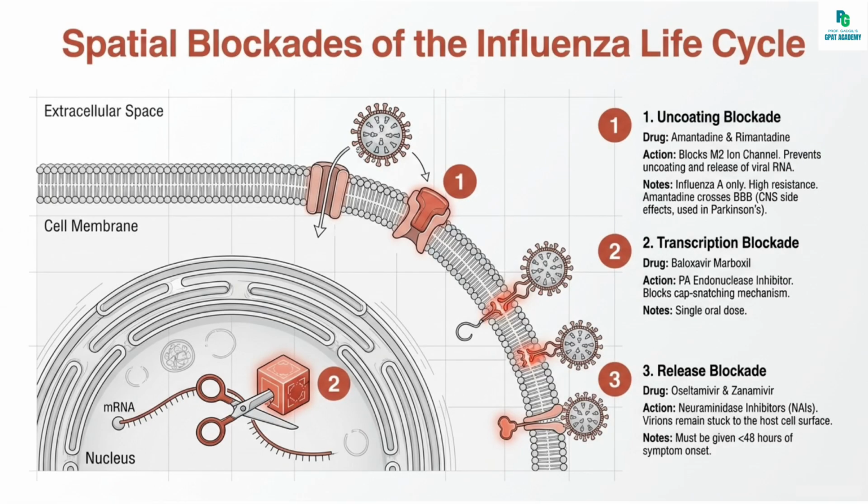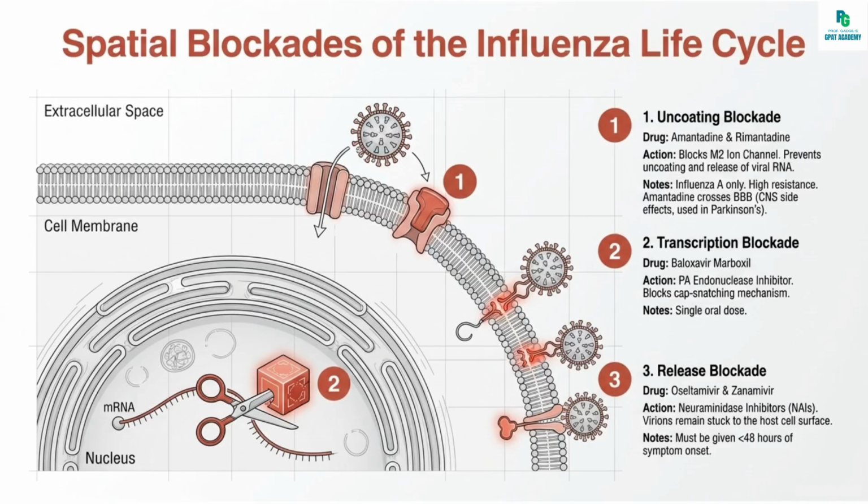Zanamivir is an inhaled powder and is active against A and B. Caution is needed in asthma and COPD as it can cause bronchospasm. Peramivir has an IV formulation and is a single dose for uncomplicated influenza.